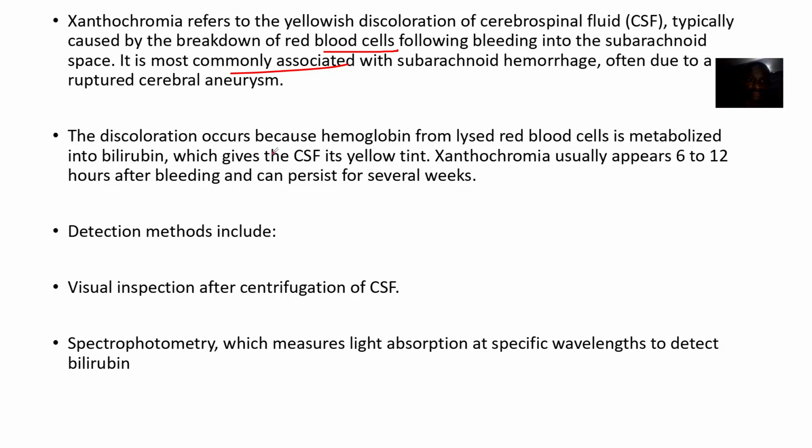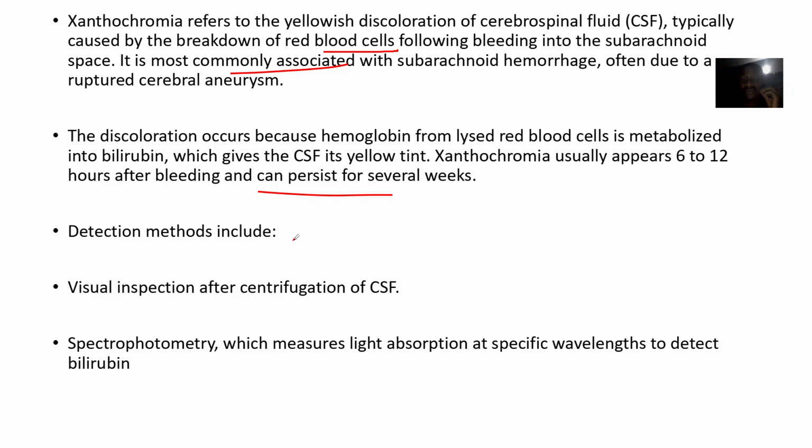Okay. So the discoloration occurs because there's breakdown of hemoglobin. You understand? So it's metabolized into bilirubin, so it gives the cerebrospinal fluid this yellow color. Of course, you know that excess bilirubin is what causes jaundice. Your eyes would be yellow. So anything that is related to bilirubin is usually yellow. So xanthochromia usually appears 6 to 12 hours after bleeding and can persist for several weeks.